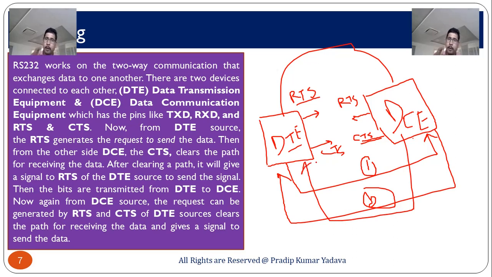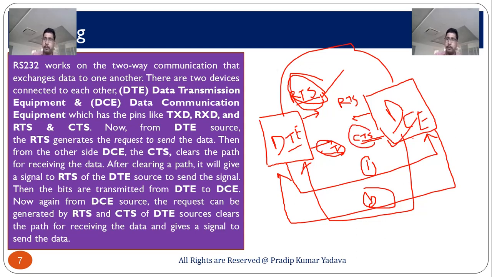DTE has two pins and DCE also has the same pins, RTS and CTS. RTS is used for request to send, and CTS is used for clearing the path. When you transmit data from DTE to DCE, firstly RTS of DTE works, then CTS of DCE works.